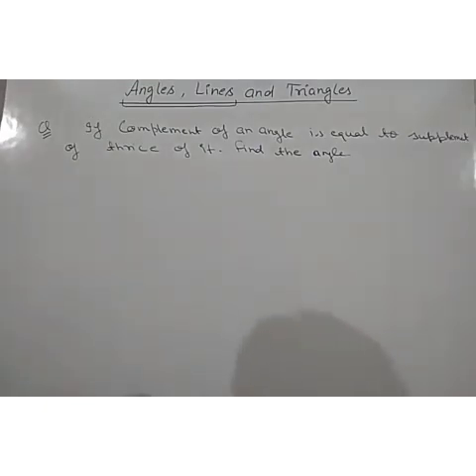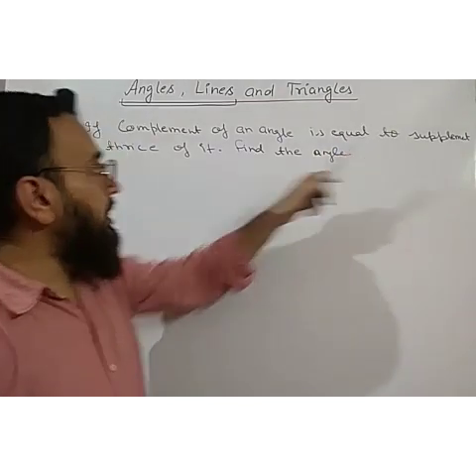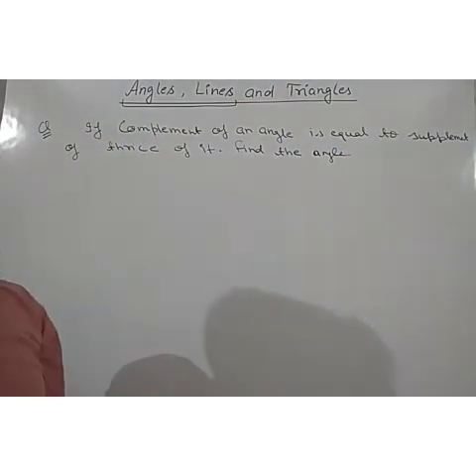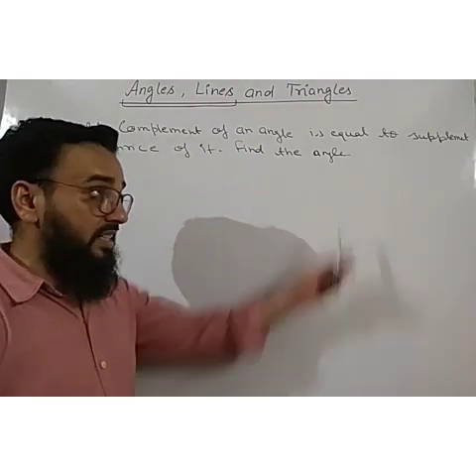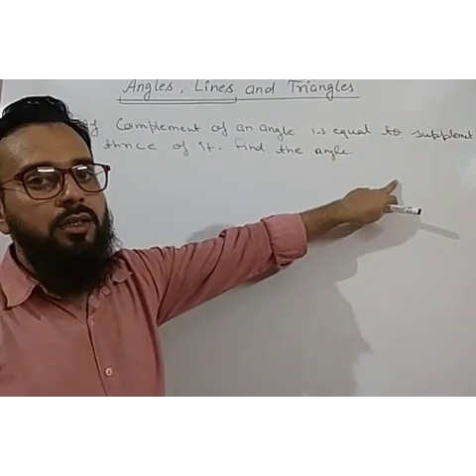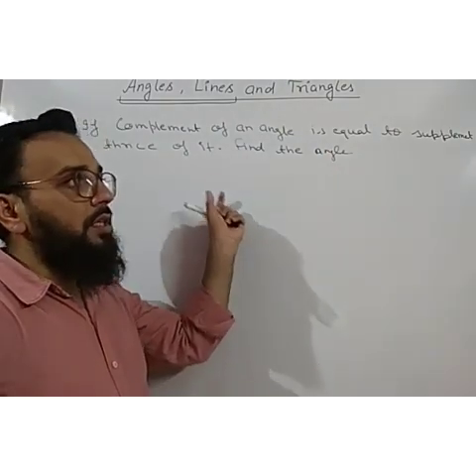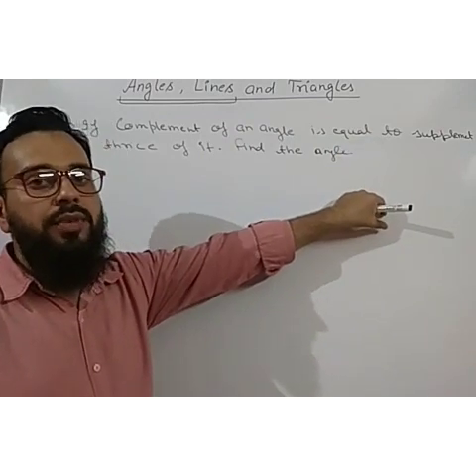Okay, so this is our question now. If the complement of an angle is equal to the supplement of thrice of it, read the question very carefully. Read the statement, what is given. You have to solve according to that statement. You have to understand what is given and form the equation in that particular way.